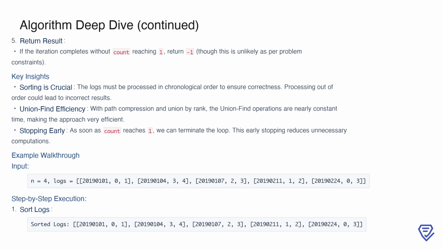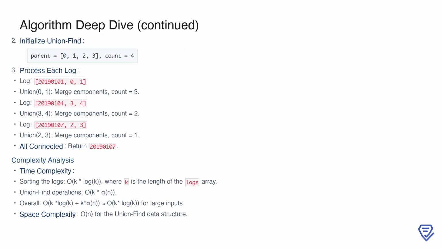For example, consider the input with n equals 4 and logs containing timestamps and pairs of individuals who become friends. After sorting the logs, we process each event sequentially, updating the union-find structure and monitoring the count variable. In the example, we begin with the union-find structure initialized as parent equals 0, 1, 2, 3, and count equals 4, since each node is its own component.